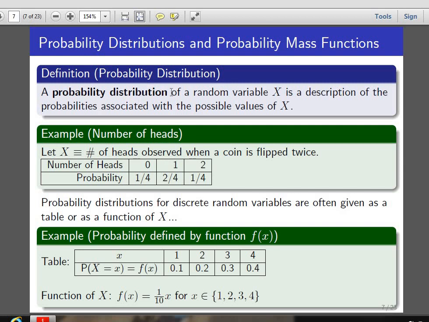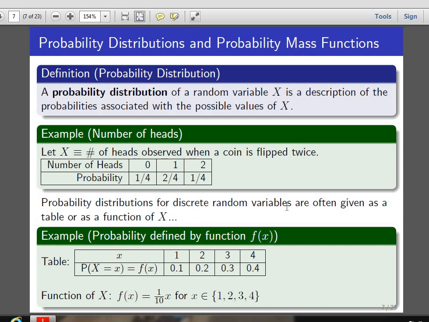And next, let me define probability distribution. A probability distribution of a random variable x is a description of the probabilities associated with the possible values of x. For example, see the number of heads when a coin is flipped twice. For the event TT, the number of heads is 0. For TH and HT, the number of heads is 1. For HH, the number of heads is 2. And the probabilities are 1 by 4, 2 by 4 and 1 by 4.